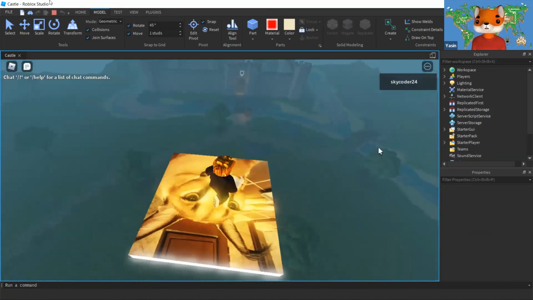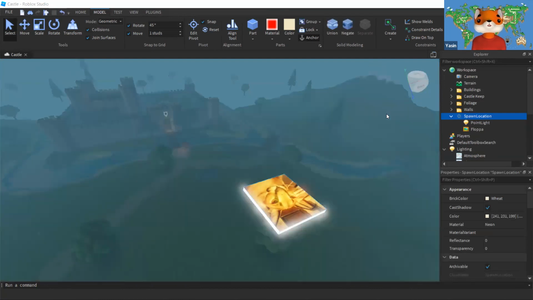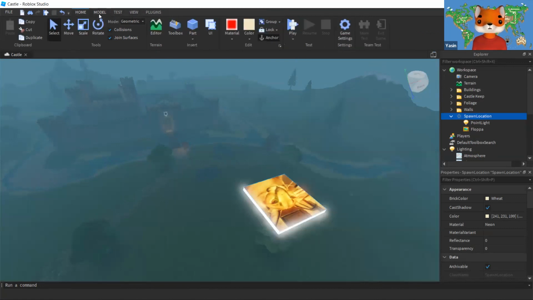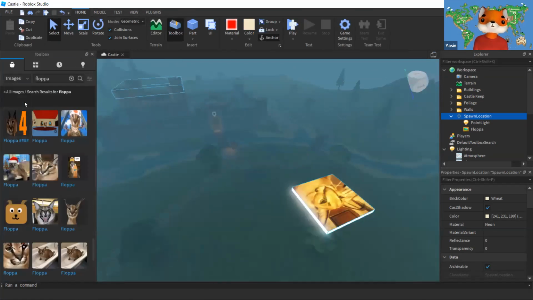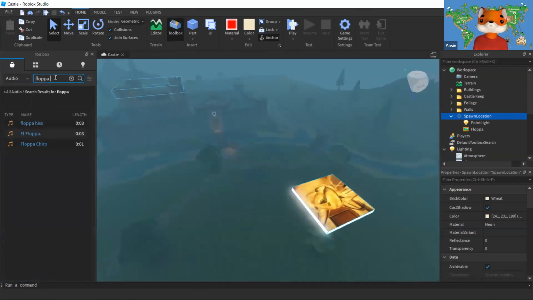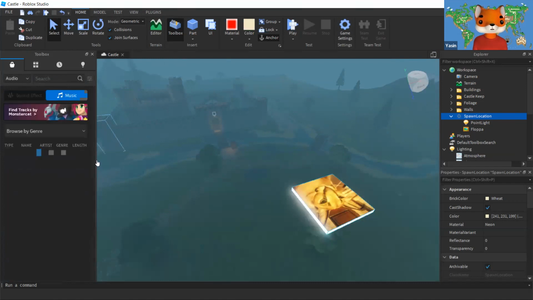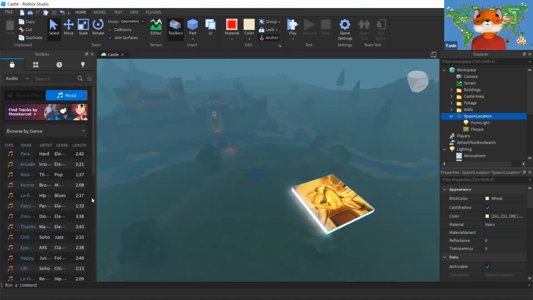Now, to make it more interesting, let's add the background music to this. Still we are at the stage of getting our map started, so getting the background music added over here, I need your suggestions. I'll be playing some sounds from the toolbox again, because they will be verified from Roblox. And we will pick any of the background music. So let's search for the background musics we have. It should be a music which is going to loop forever until we play this game.